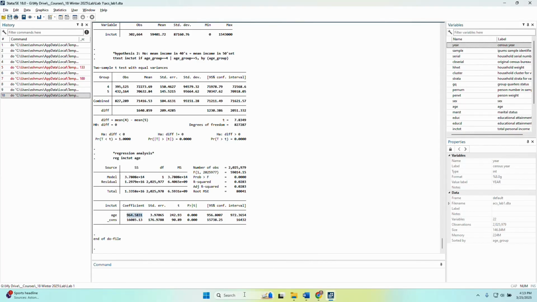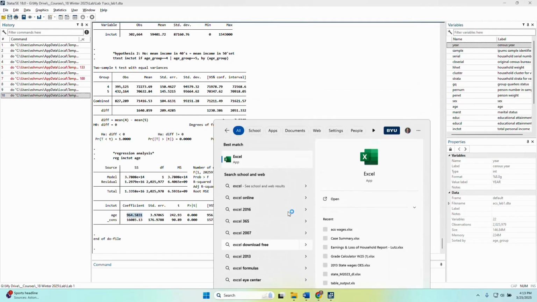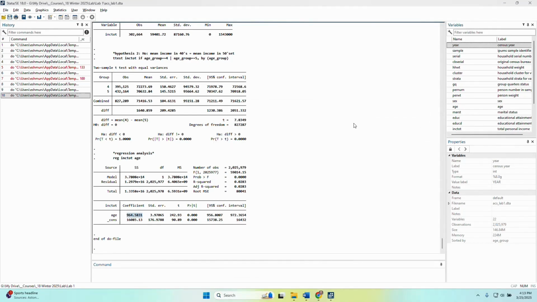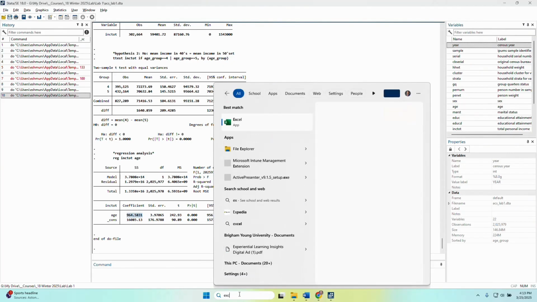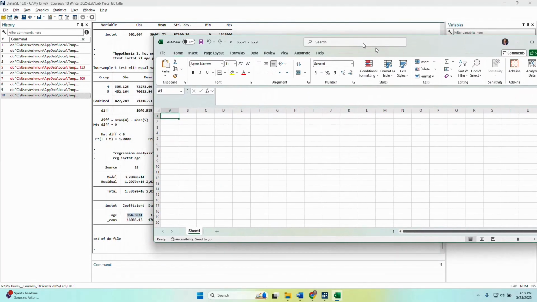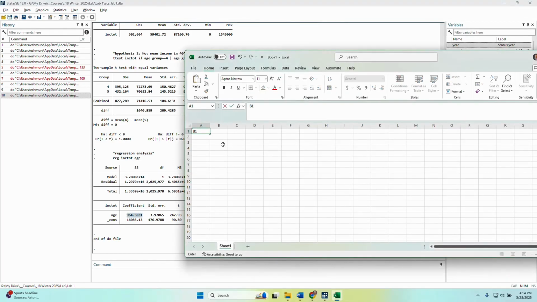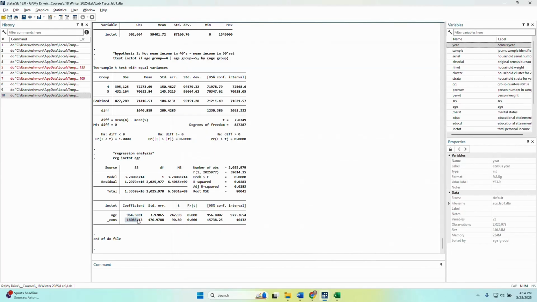that relationship. So I can actually open up Excel real quick just to show you that we don't have to do everything in STATA. We can use Excel when it's appropriate. Let's see if we can get that to open. So as Excel opens up, I'm going to copy my coefficient. So this is beta 1. My beta naught is my constant.